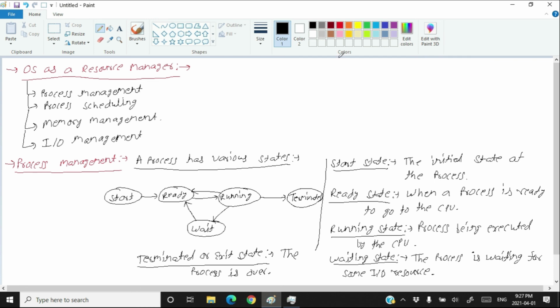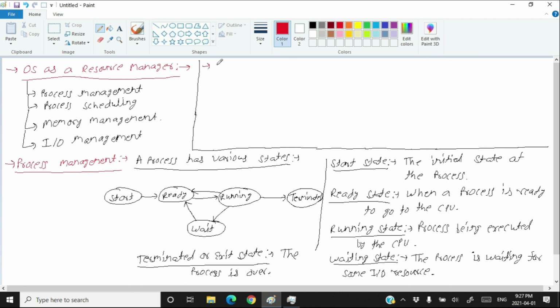But there is one more question: how does the CPU execute the instructions of the process? Because what is there in the process are various instructions to execute. So how does a CPU execute the instructions of a process?